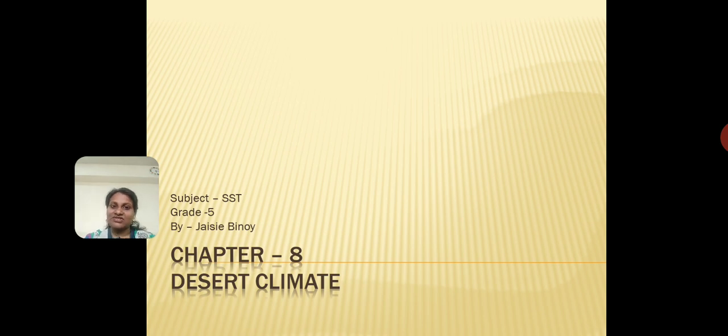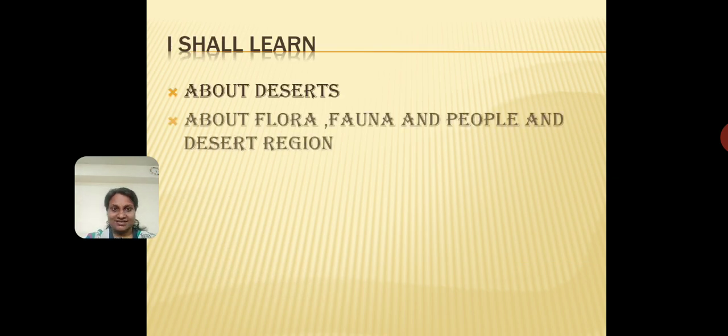So what are we going to study in this lesson? We're going to study about deserts, obviously, and we're also going to learn about the flora, fauna and the people of the desert region. Now what does flora mean? Like I had told you in the lesson about equatorial climate, flora stands for the vegetation, the plant life of that region, and fauna stands for the animal life that you find in the desert region.